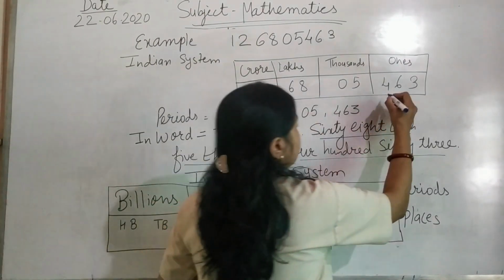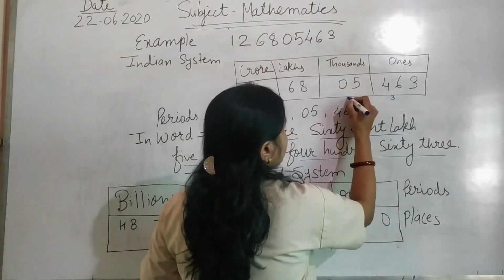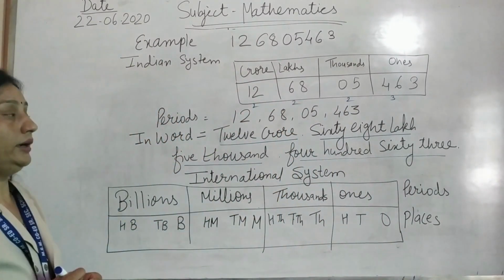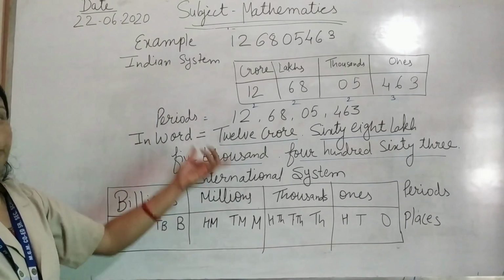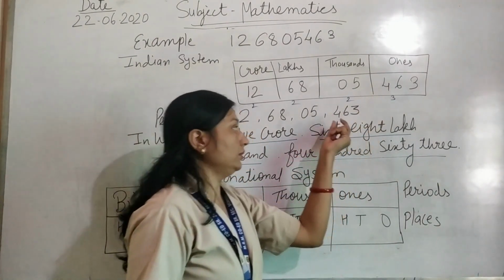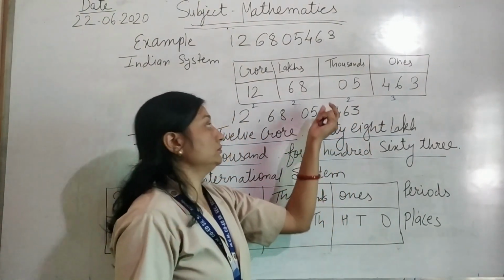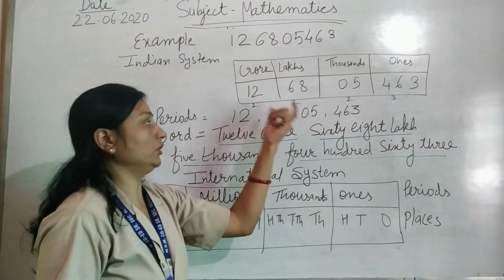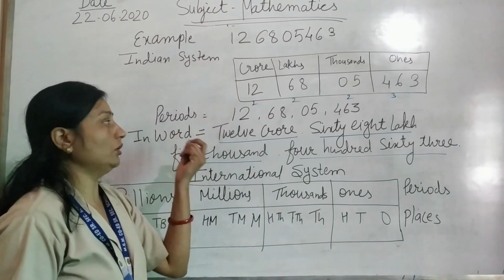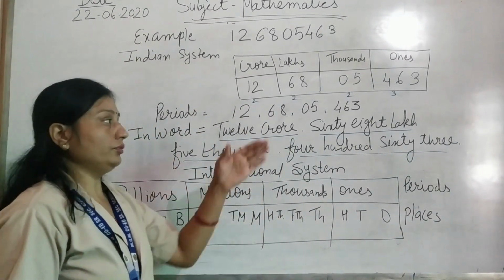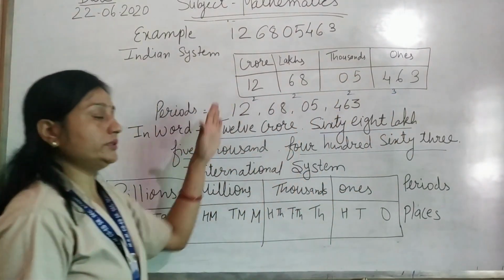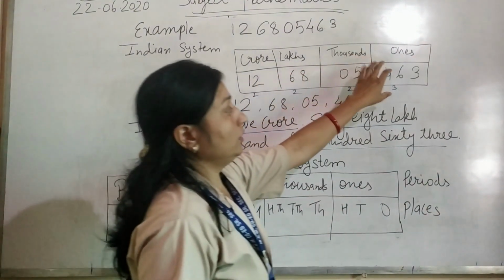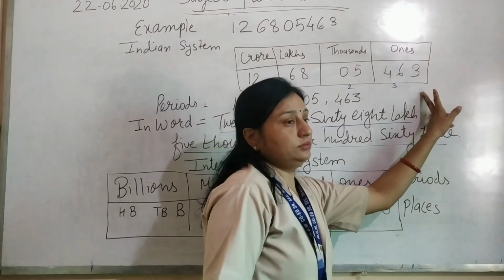So these are the first 3 digits, then 2 digits, 2 digits, 2 digits. So writing in the Indian system form, after the first 3 digits put a comma, then after the thousands 2 digits comma, after 2 digits comma, and after 2 digits comma. This is the Indian system form.